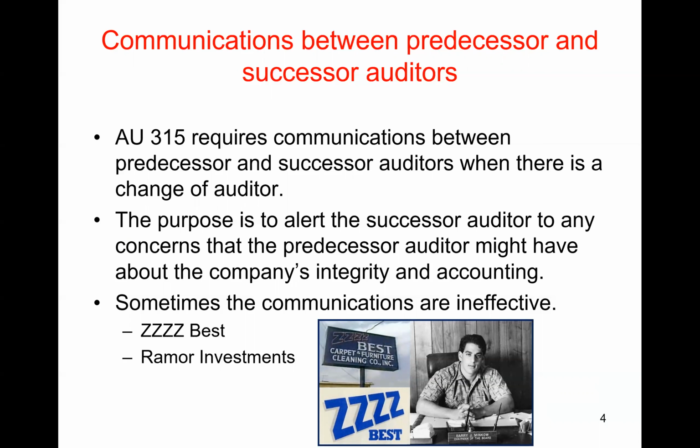The predecessor and successor auditors need to communicate with each other, to alert the successor auditor to any concerns the predecessor auditor might have had about either management's integrity or about some accounting issues that arose during the previous audit.